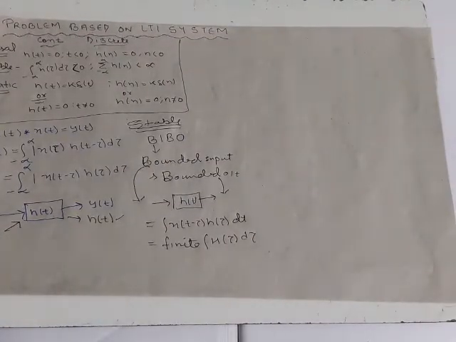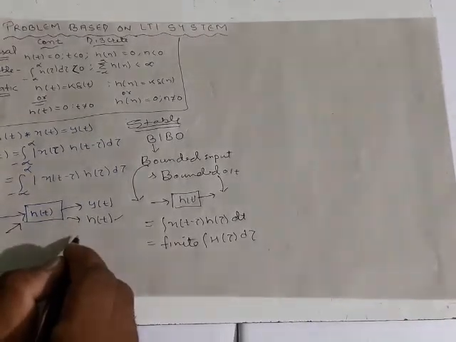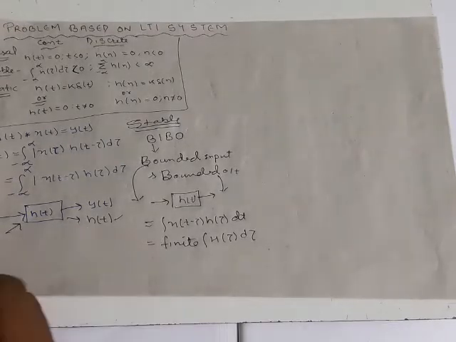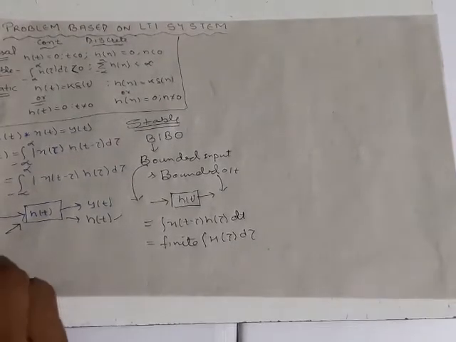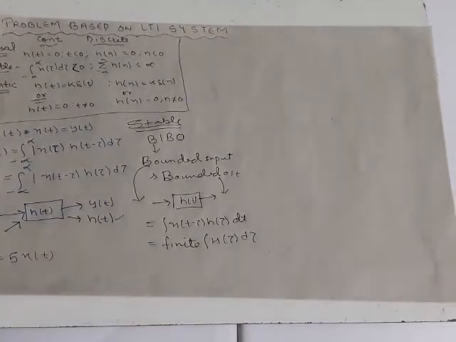That means, what? In this condition, if we get y of t as 5 x of t, then h of t is what?